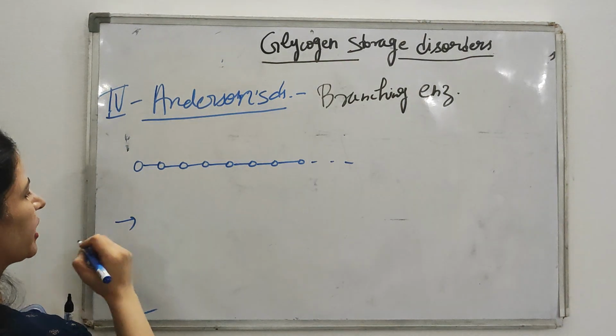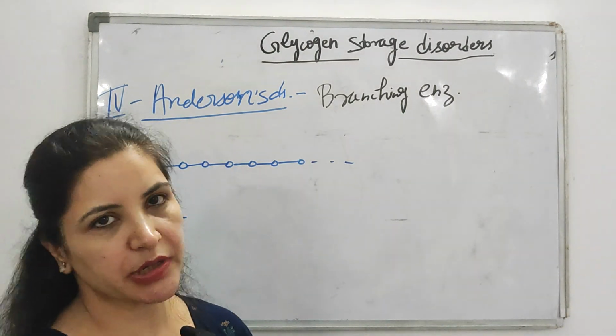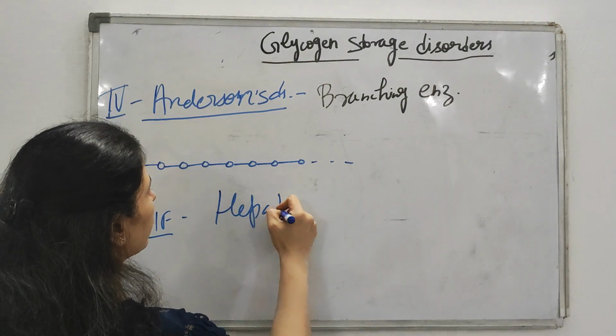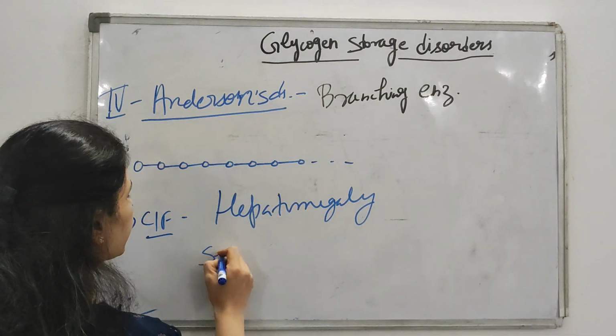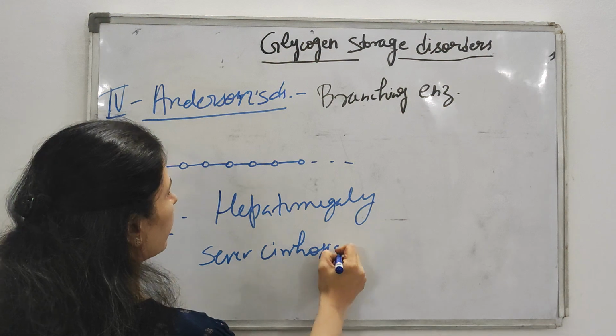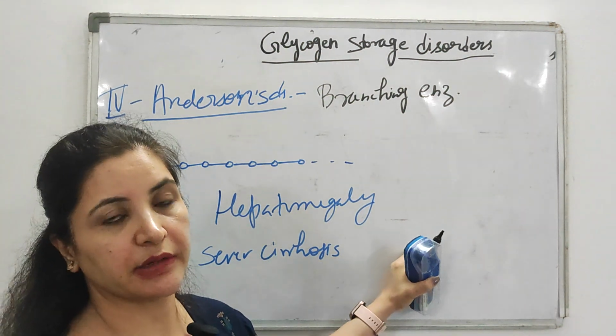So when it is deposited into your liver, what clinical feature will you get? Similarly, you will get hepatomegaly and a very severe cirrhosis of liver, a very severe form of liver cirrhosis as in Anderson's.